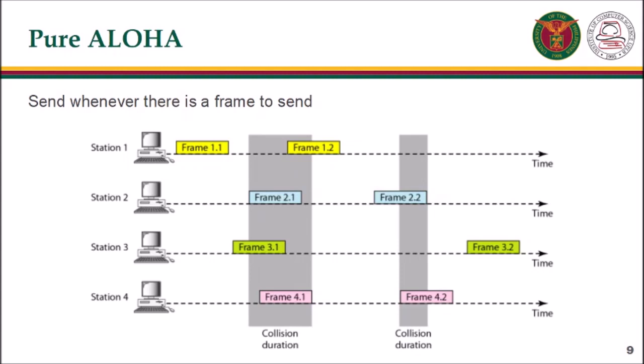In this figure, there are four stations that contend with one another for access to the shared channel. The figure shows that each station sends two frames. There are a total of 8 frames on the shared medium. Some of these frames collide because multiple frames are in contention for the shared channel. The figure shows that only 2 frames survive, one frame from station 1 and one frame from station 3. Need to mention that even if one bit of a frame coexists on the channel with one bit from another frame, there is a collision and both will be destroyed. It is obvious that we need to resend these frames.